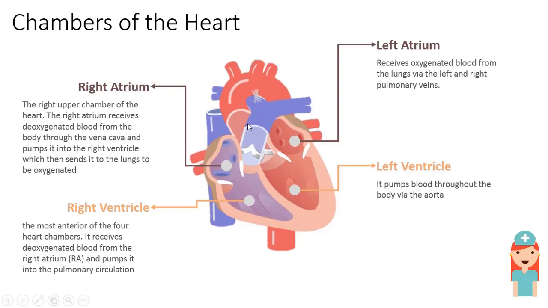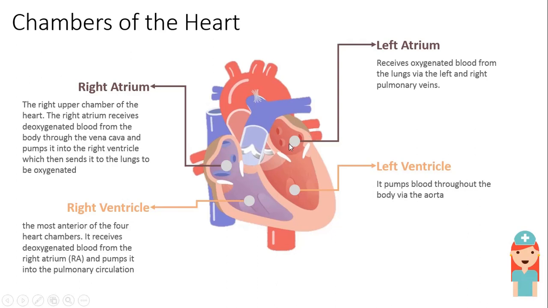So now that blood has to come back. When it comes back, it comes via pulmonary veins. So my blood will be in the left atrium. It receives oxygenated blood from the lungs via the left and the right pulmonary veins. This is something called as left and right pulmonary veins.